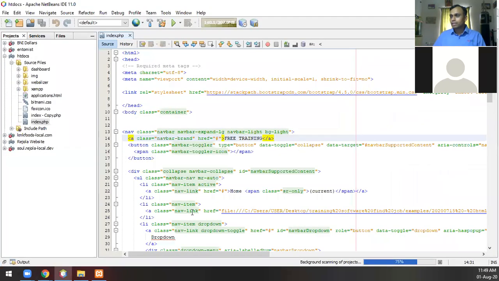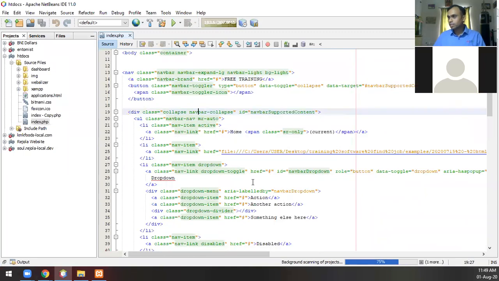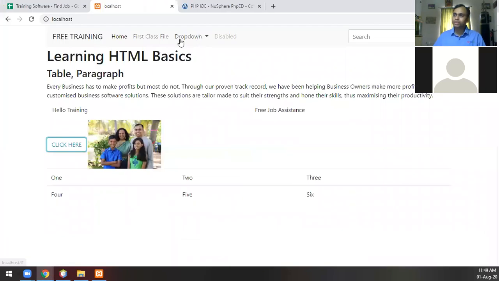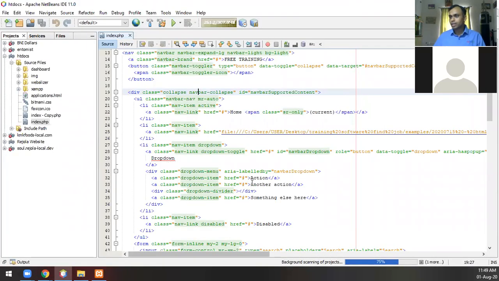So what would I change? For example, there is a drop down here which is shown over here. So this is a drop down. What I'll do is change the first one and the second one. I'll change the name of the drop down and I'll change the first one also. So how do I do that? I'll just come here. I'll probably rename this to show below. I can of course do whatever I want. I'm just saying show below.